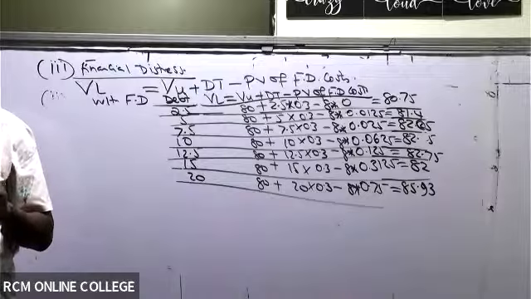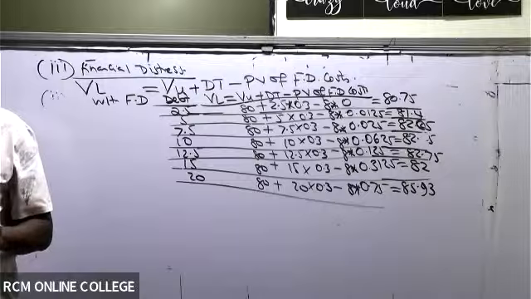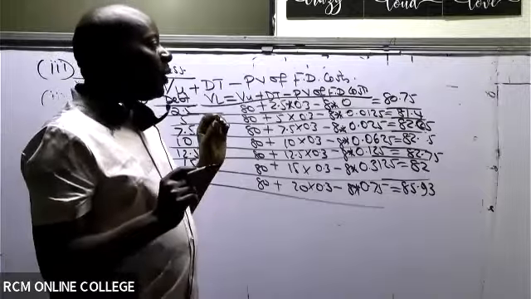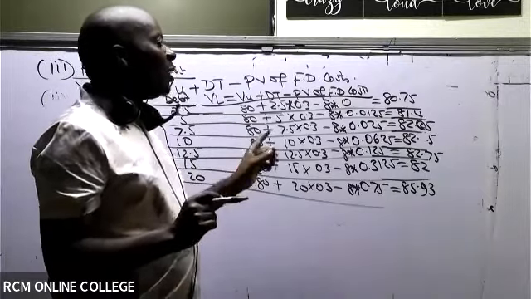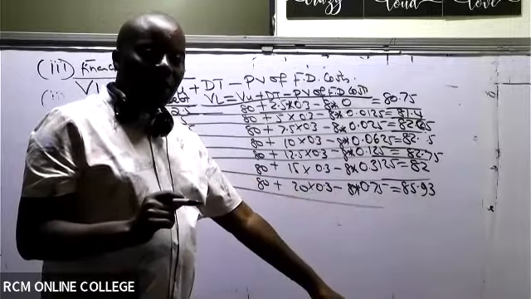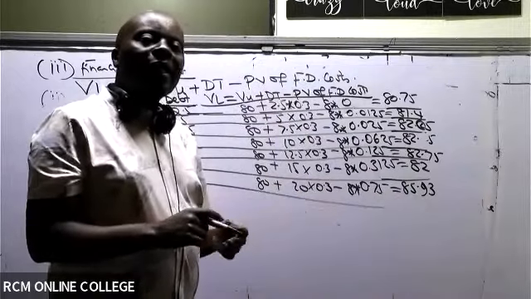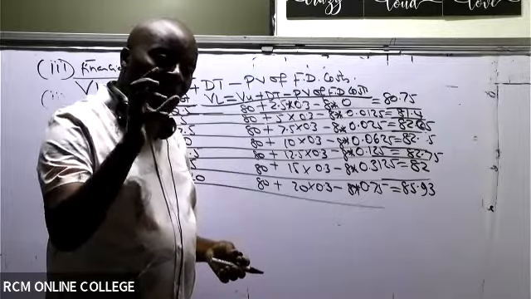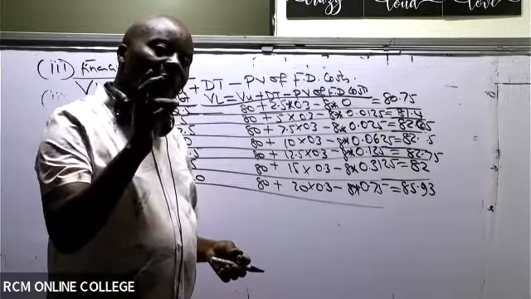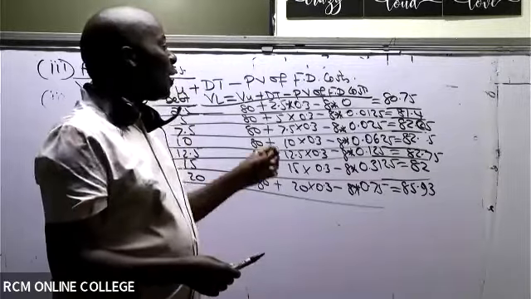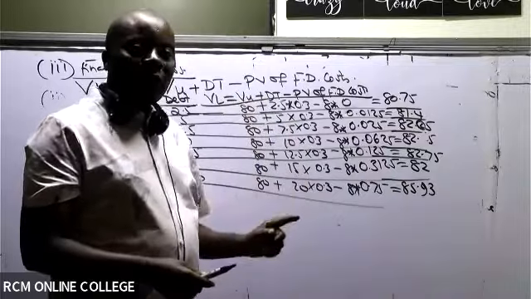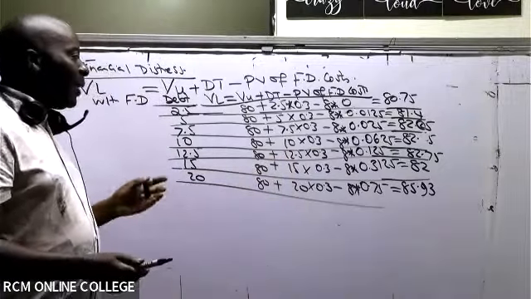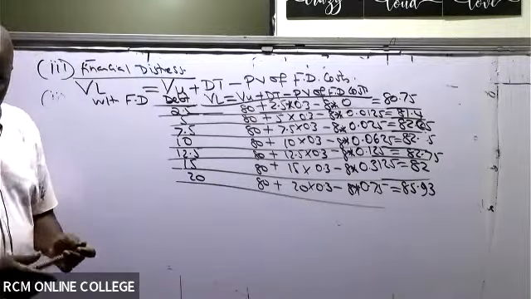They want us to evaluate the firm's optimal capital structure when financial distress costs are included. When financial distress costs are included, we have these as the firm values. Once I get the firm values, the next thing will be for you to give us the weights. Because capital structure, we only evaluate using WACC, the weighted average cost of capital. So I need another table. This table will be a little bit shorter.